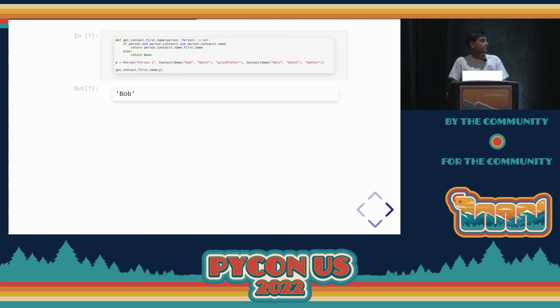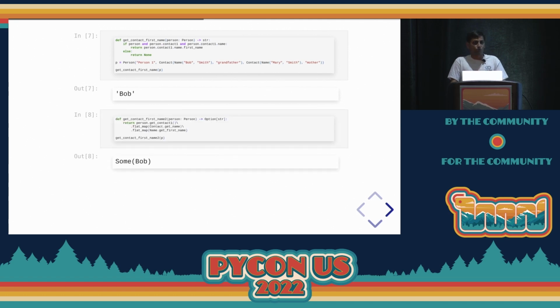So we have to do the checks: if the person's there, if the person's contact 1 is there, and if they have a name, then return this value. Otherwise, return none, right? And this could get more complicated the more nested and hierarchical the structure of our classes is, the more complicated branching and conditional logic we're going to have to use to get from this class to that class. OK, so let's take a look at how this works with the option class.